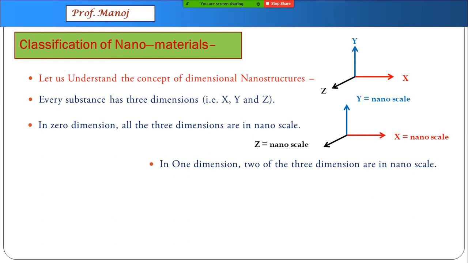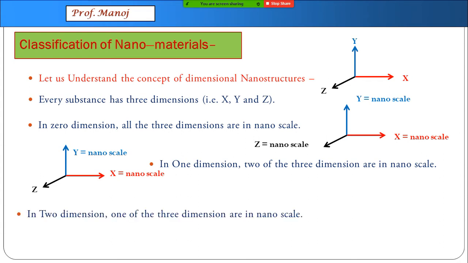In one dimension, two of the three will be in nanoscale. For example, x dimension is in nano, y dimension is in nano, but z dimension is larger than nano. So only over here you can imagine length and height is in nanoscale, depth may not be. When we say two dimension, one of the three dimension is in nanoscale, like x is in nano, but y and z are not.